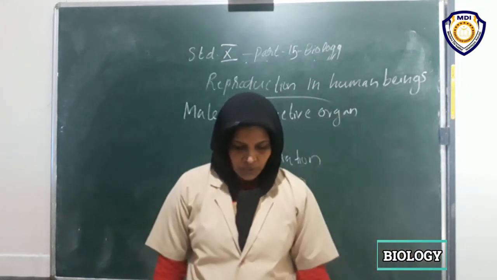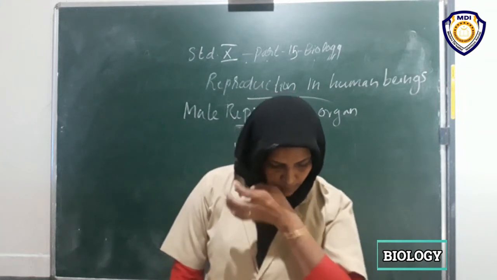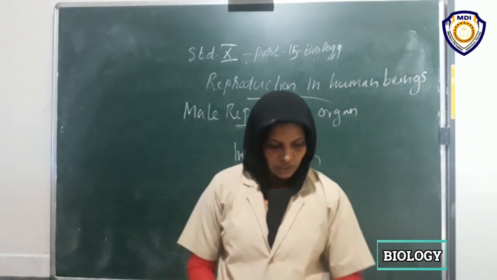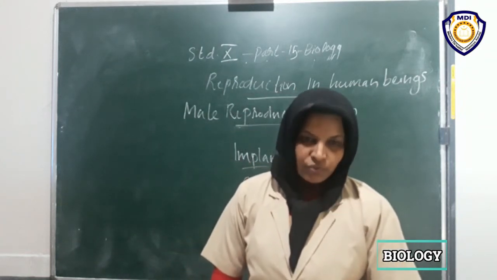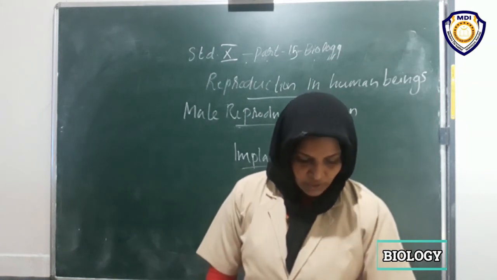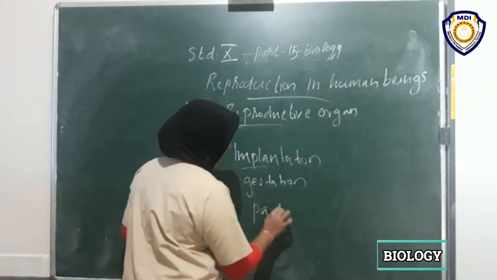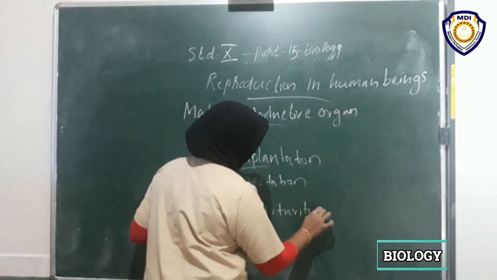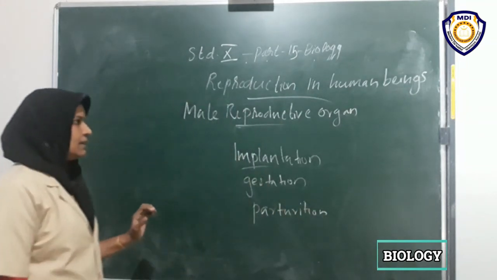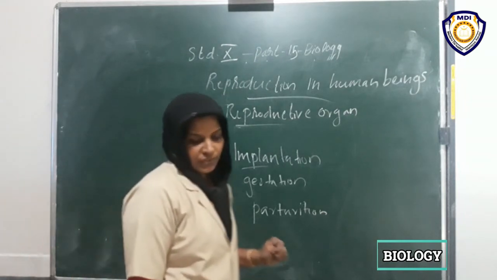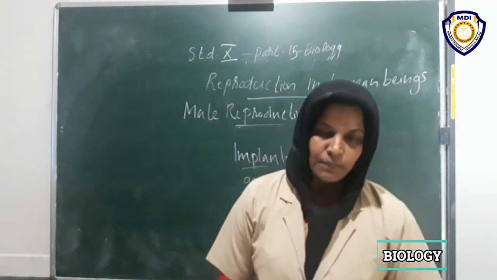Are you clear? So on completion of gestation, the birth of the fully developed fetus is termed parturition. The term is parturition. That is fertilization. How is fertilization taking place in human beings?